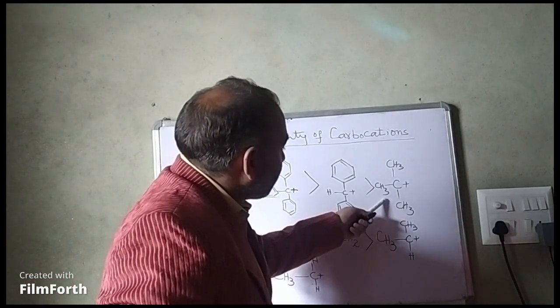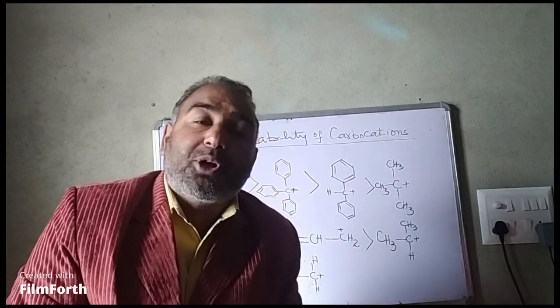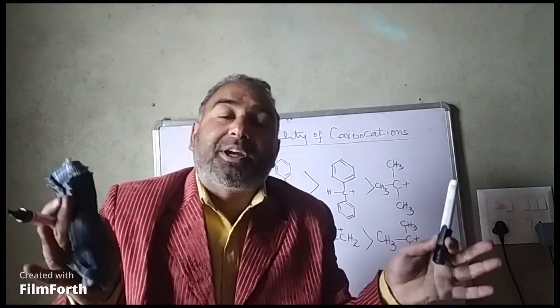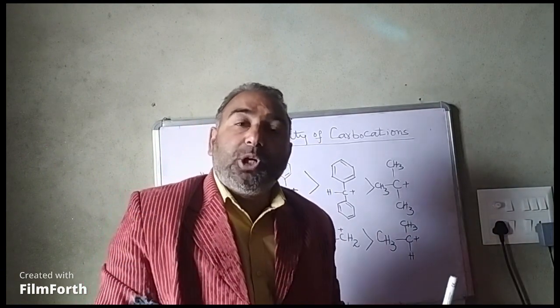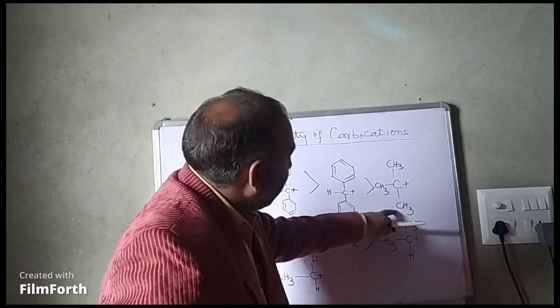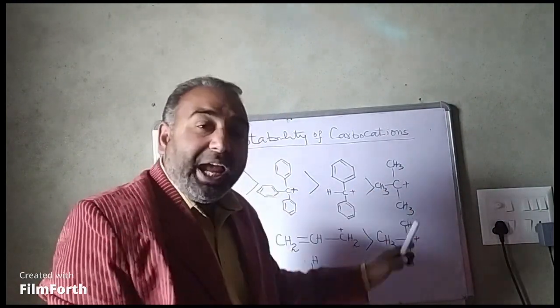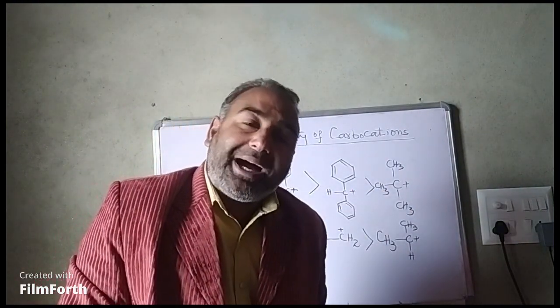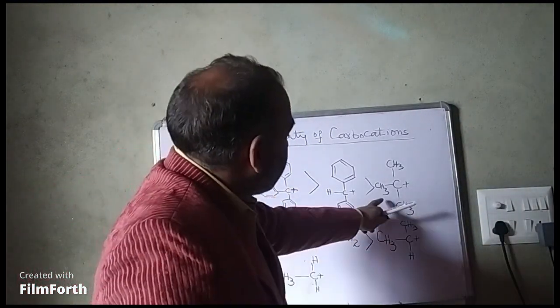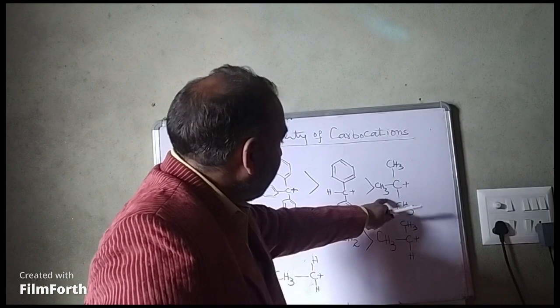After this we have this one, tertiary carbocation. You know, methyl groups exert hyperconjugation. I have told you, in a methyl group, sigma bonds of the methyl group interact with the empty orbital of carbon and stabilize the positive charge. So this tertiary carbocation will be more stable.